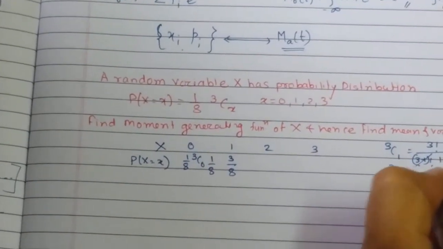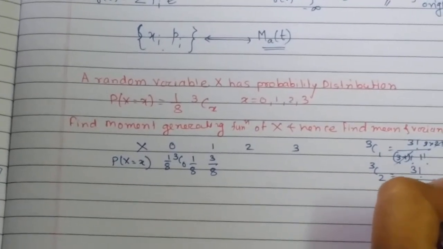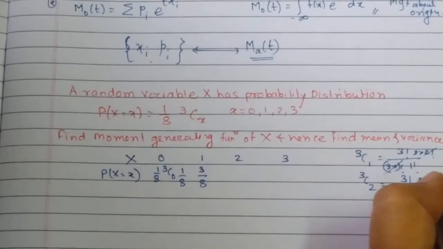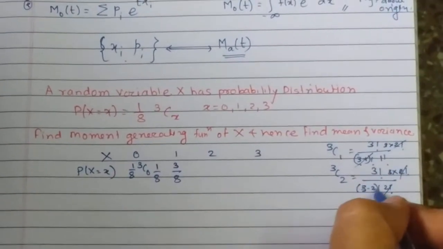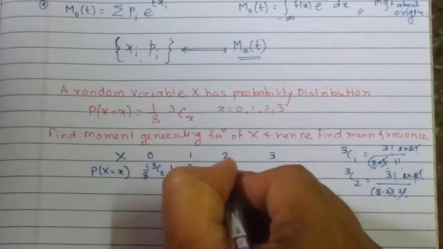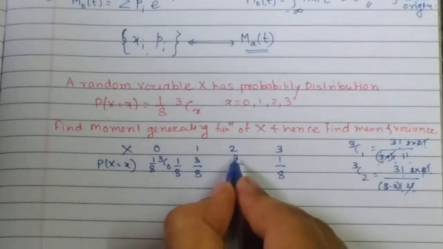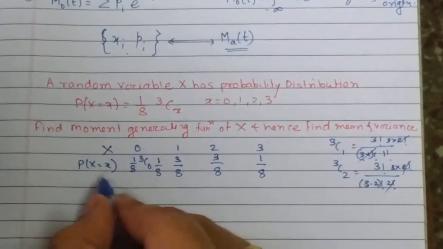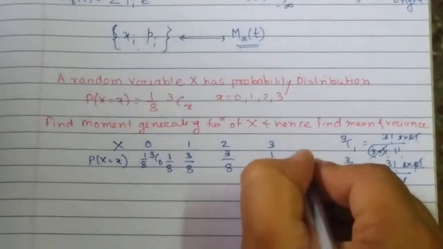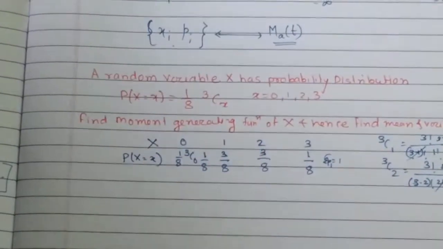For 3 choose 2, it is again the same value: 3 factorial divided by (3 minus 2) factorial into 2 factorial. So 3 factorial can be written as 3 into 2 factorial, and the 2 factorials cancel. This is 1 factorial, so the answer is again 3 by 8, and here again 1 by 8. Now you can see 3 plus 3 is 6, 6 plus 1 is 7, plus 1 is 8 by 8. That means the total of these probabilities is 1, that is, summation pi is equal to 1. So this is a valid probability distribution given to us.